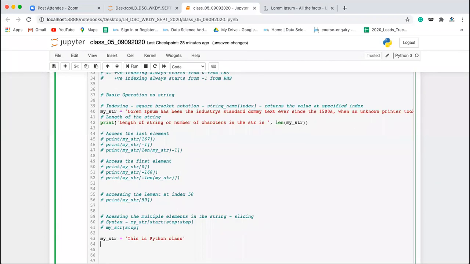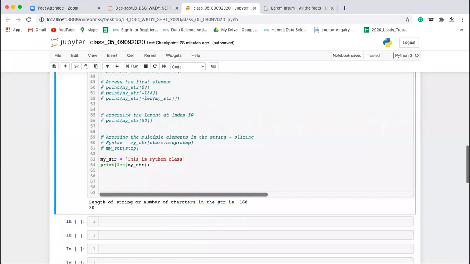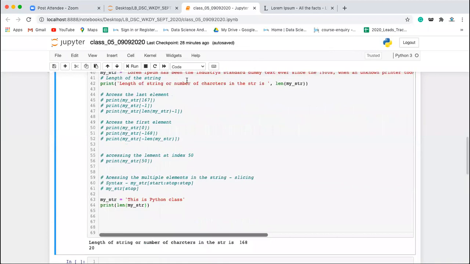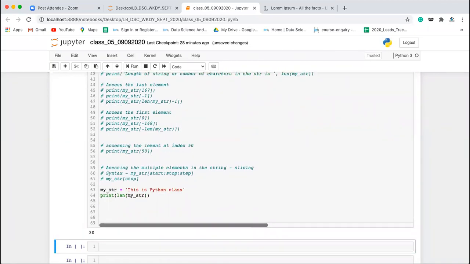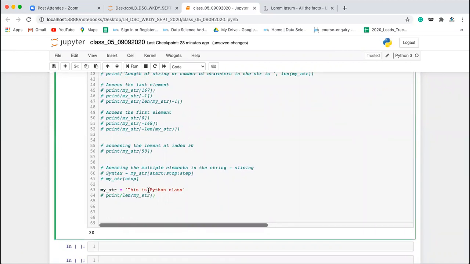Okay, now let's say if I take print len of my_str, the total length is 20. Clear? The total length is 20. Fine. It means there are total 20 characters inside this string. So I want to slice this Python from here. How can I do that? So there are different ways.